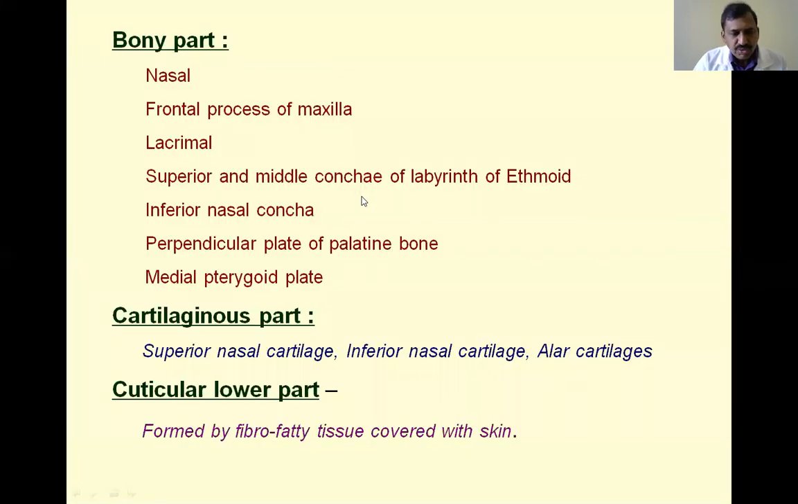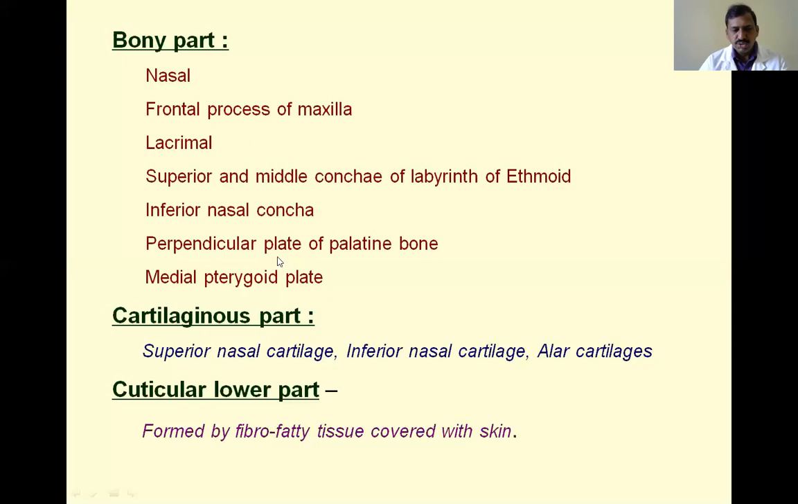Next, what are the bones which take part in the formation of the lateral wall of the nose? First is the nasal bone, next the frontal process of the maxilla, the lacrimal bone, the superior and middle conchae of the labyrinthine part of the ethmoid, and the inferior nasal concha, which is a separate bone. Superior and middle conchae are part of the ethmoid bone, but the inferior concha is a separate bone. Then the perpendicular plate of the palatine bone and the medial pterygoid plate. These are all the bones taking part in the formation of the lateral wall of the nose.